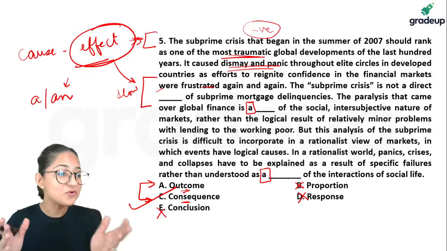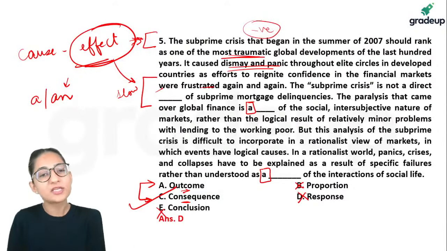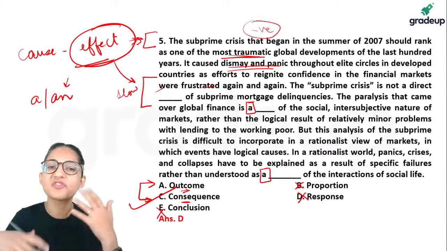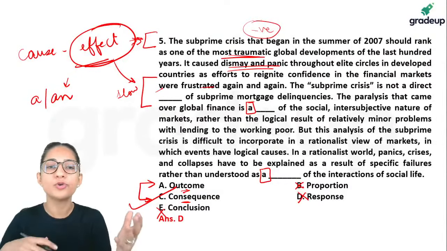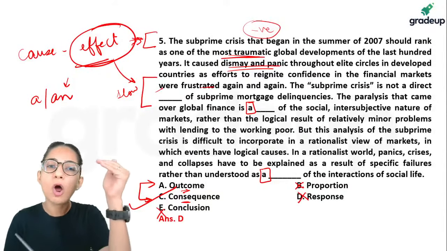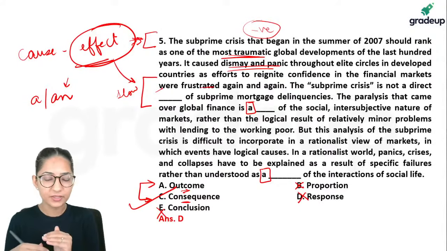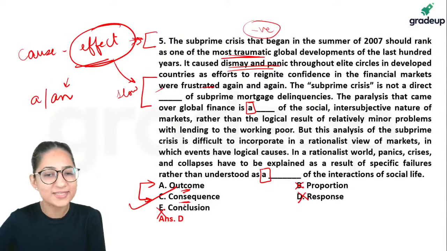So no Kiran, it's not about which one is strong or which one is not, because outcome and consequence have the same meaning. There is no difference of strength, no difference of degree. You're right in thinking that sometimes you have to decide the answer on the basis of degree, where you have a very strong word versus a very, very mild word. But here that was not the issue, because for outcome and consequence there is no difference in degree as such. It was only because of A and An.